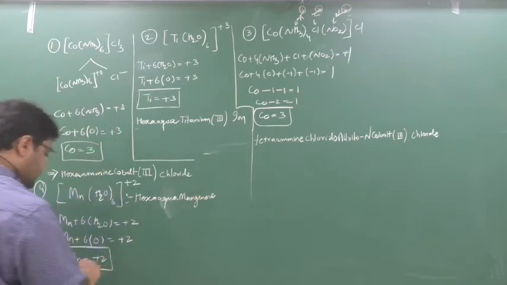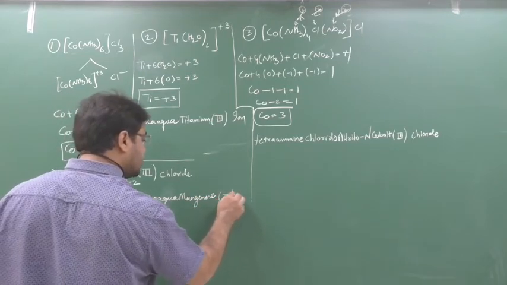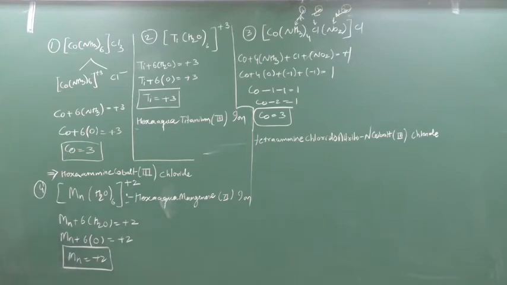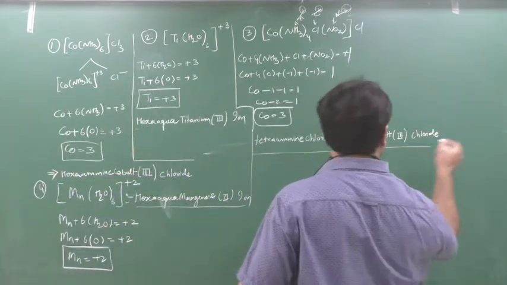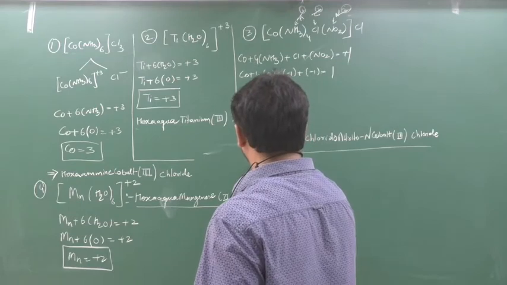Manganese. How much? 2. What? Iron. Clear? Hexaaquamanganese(II) ion. Clear, beta? This should be the answer. We will see the fifth now.